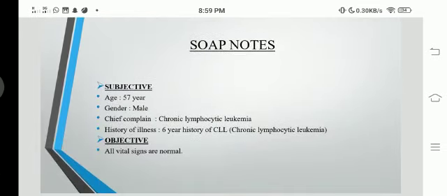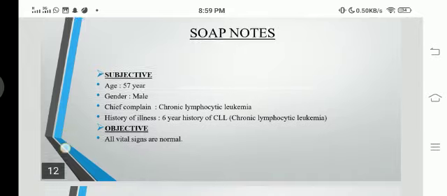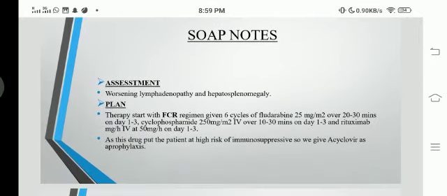Here is the SOAP note. Subjective: patient age 57, gender male, chief complaint chronic lymphocytic leukemia, history of illness 6-year history of chronic lymphocytic leukemia. Objective: all vitals are normal, meaning her BP, sugar, cholesterol and uric acid are normal. What is the assessment? We notice that her lymphadenopathy and hepatosplenomegaly are worsening day by day.